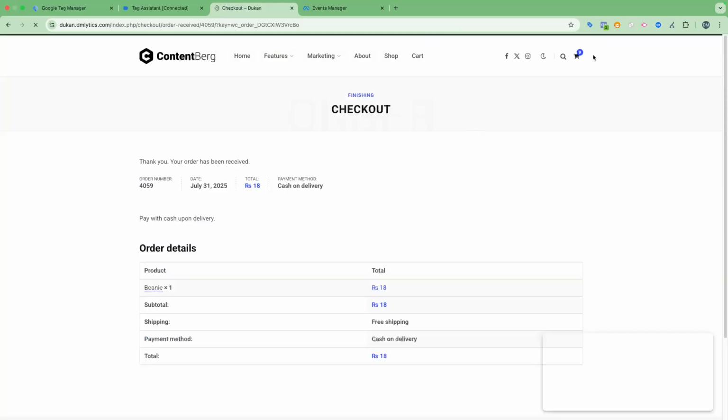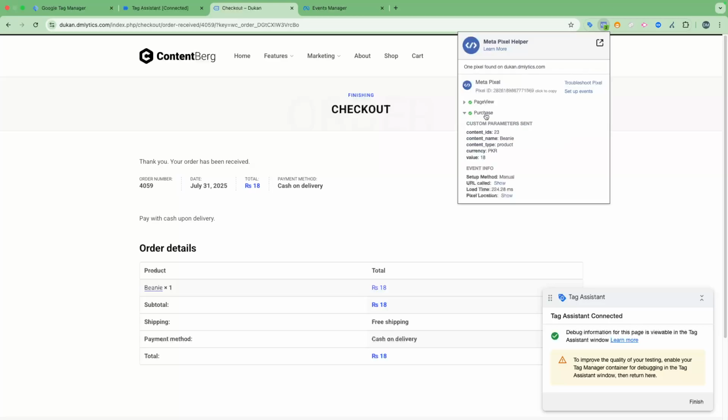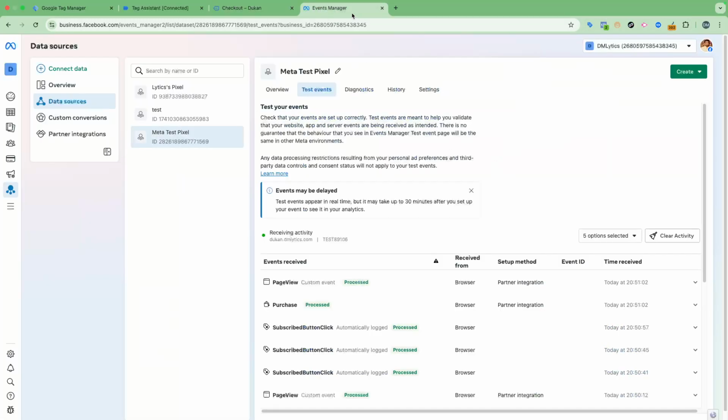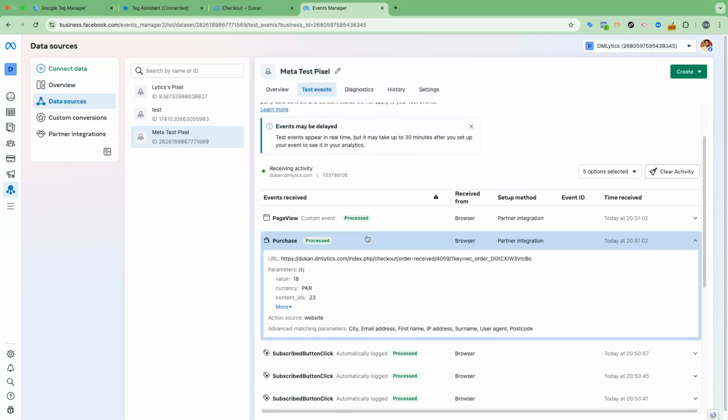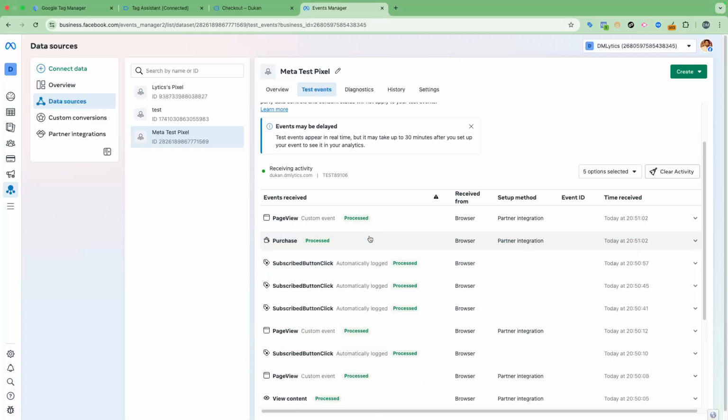Now the order is placed, so I can verify here that the purchase event is working properly with the correct content ID, content name, product, currency, and value. I can also verify in the Events Manager that it is correctly recording.